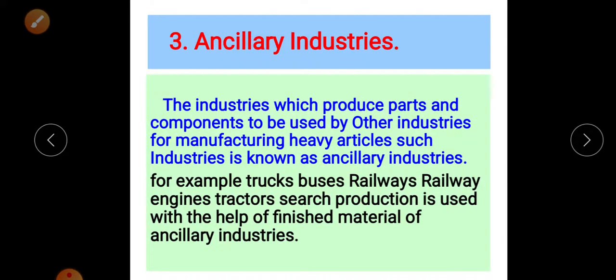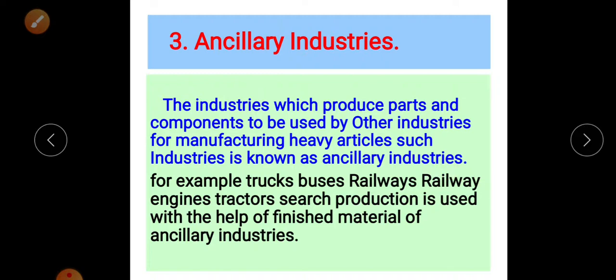Now third, ancillary industries. The industries which produce parts and components to be used by other industries for manufacturing heavy articles are known as ancillary industries.